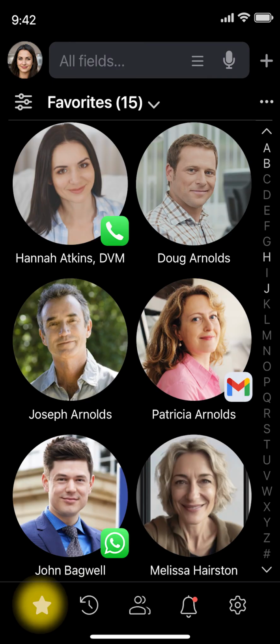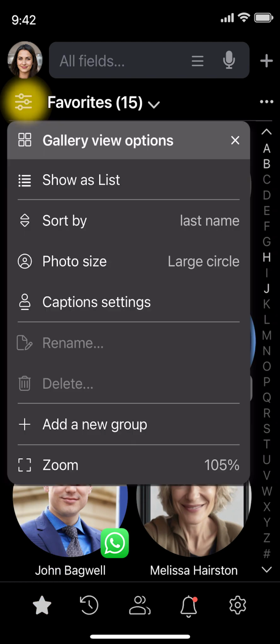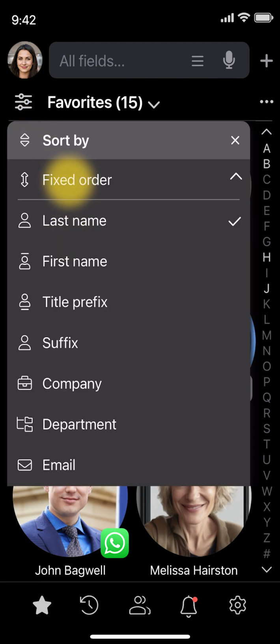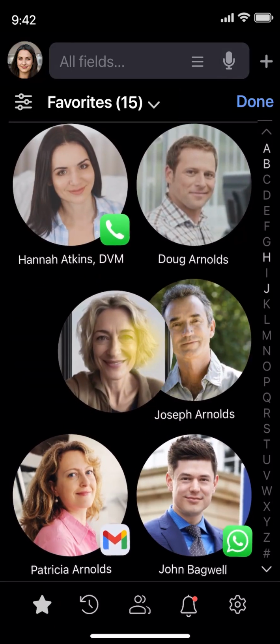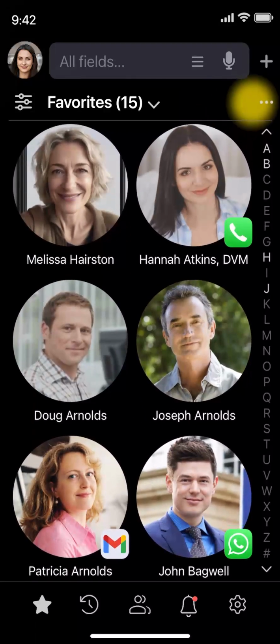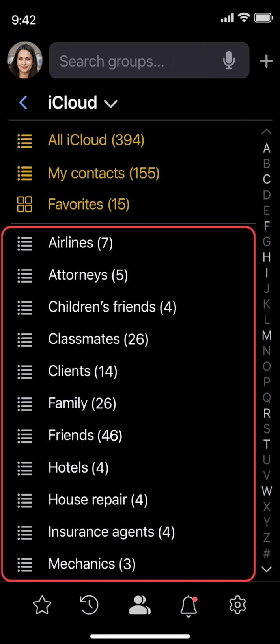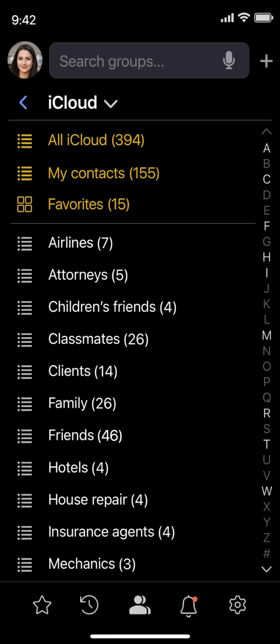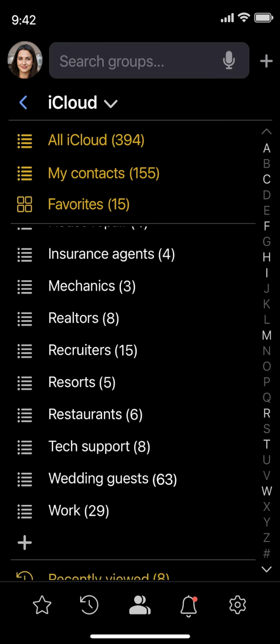It is accessible from the main toolbar with a single tap, and you can sort contacts in a fixed order, as you would do on a speed dial. The custom groups below are the ones you create to fit your lifestyle, occupation, hobbies, and other interests. This book already has classmates, clients, family, friends, and others.